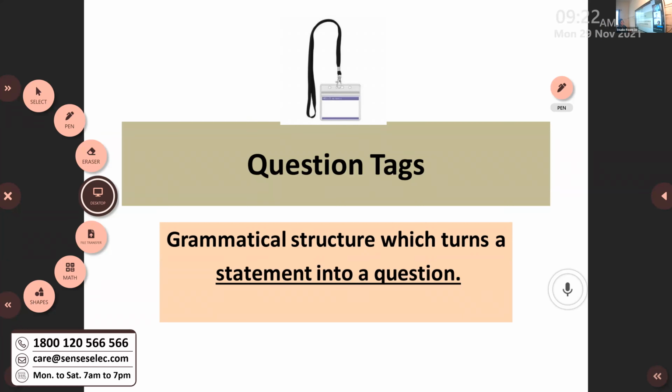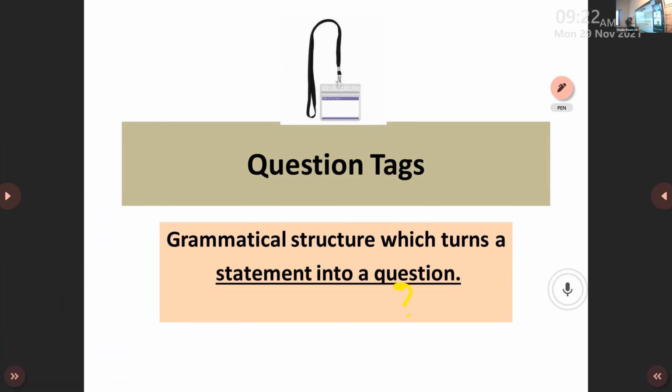Question tags. It is a grammatical structure which turns a statement into a question. This is important, please note it: a question tag is a grammatical structure, point 1. It is a grammatical structure which turns a statement into a question, point number 2. We are normally using a question tag for changing a statement into a question. Okay, statement into a question.